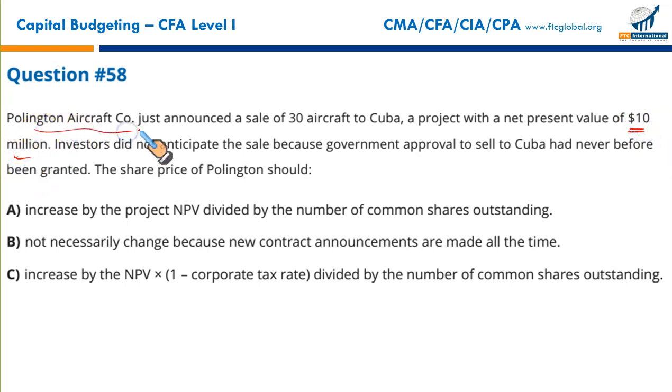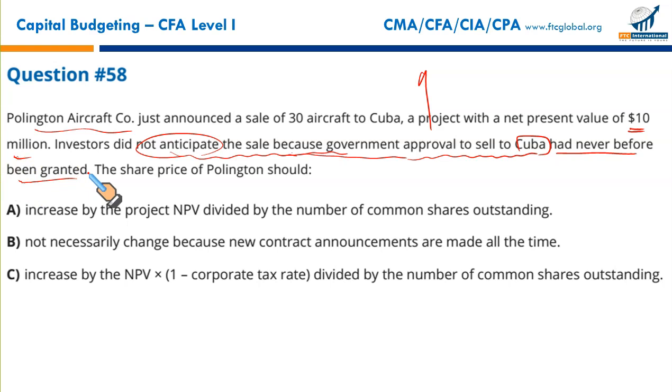Pollington Aircraft Company. Investors did not anticipate the sale because it was unanticipated. So when this information is relayed to the market, the share price would go up. Investors didn't anticipate the sale because government approval to sell to Cuba, which is considered a hostile country just like North Korea, had never before been granted. This has never happened before, something that was unexpected. So this will surely push the share price up.